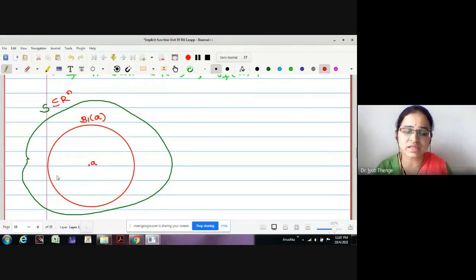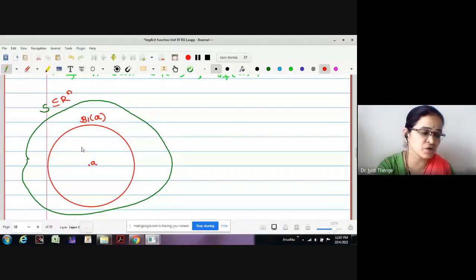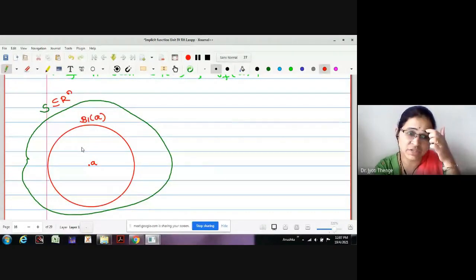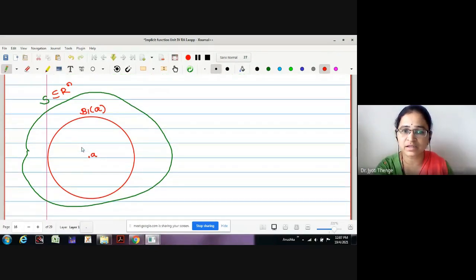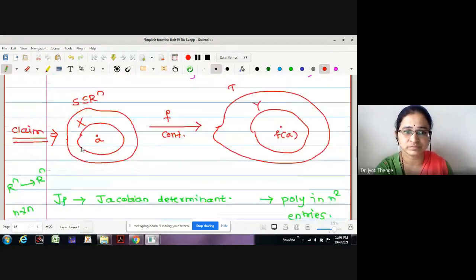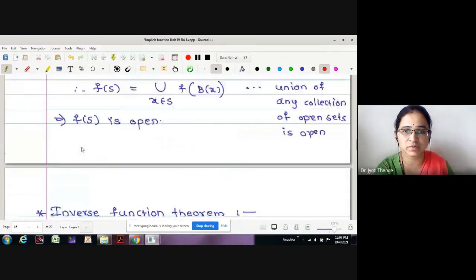Now, knowing the Jacobian determinant is non-zero on B1 of A, we use a previous theorem: if the Jacobian determinant is non-zero on the given ball, then the function is 1-1 as well. Which theorem? Number 4. Yes, theorem number 4.